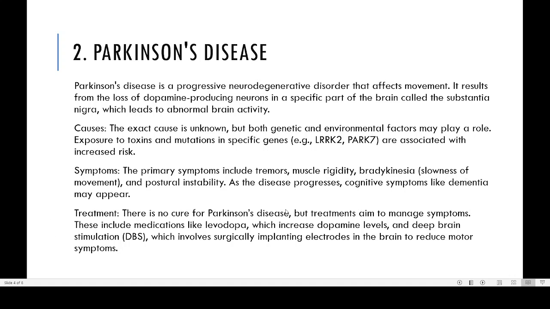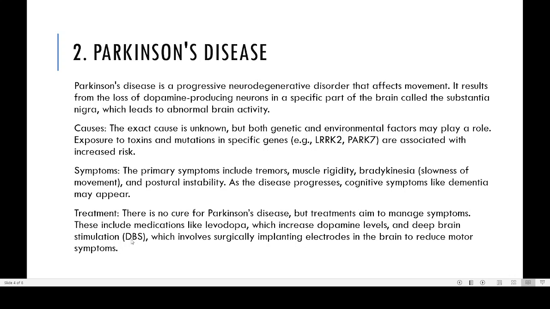There is no cure for Parkinson disease, but treatments aim to manage the symptoms, and this includes medication like levodopa. Right now we have some knowledge that the dopamine level is decreasing, so we are giving drugs that increase dopamine, known as levodopa. And deep brain stimulation, DBS.